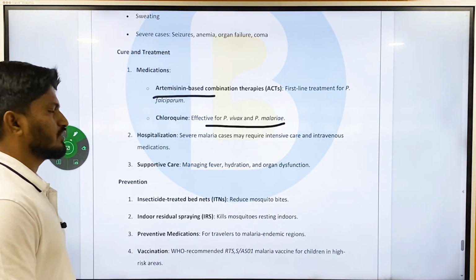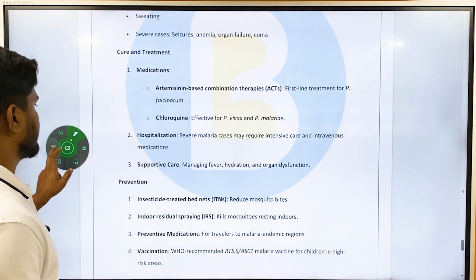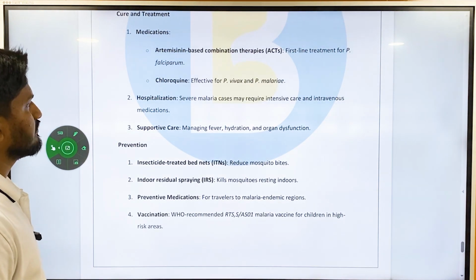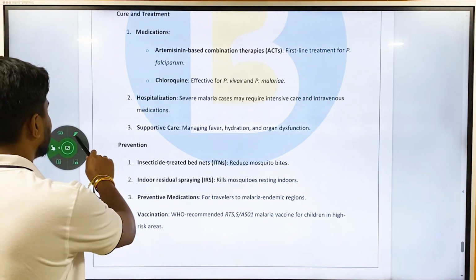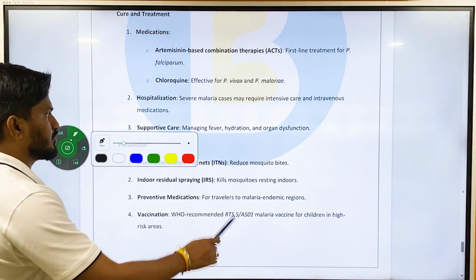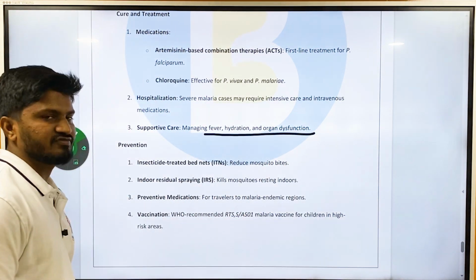So ACT and chloroquine are the treatments provided. For hospitalization, severe malaria cases may require intensive care and interventional medications, and there should also be supportive care, that is managing fever, hydration and organ dysfunction.